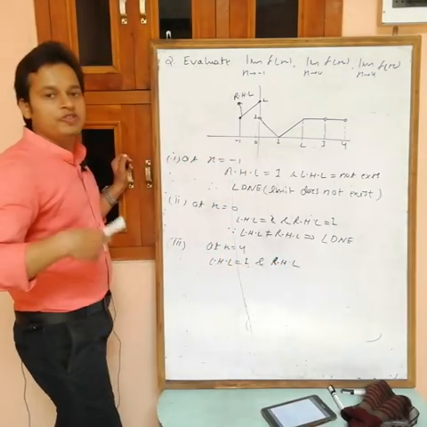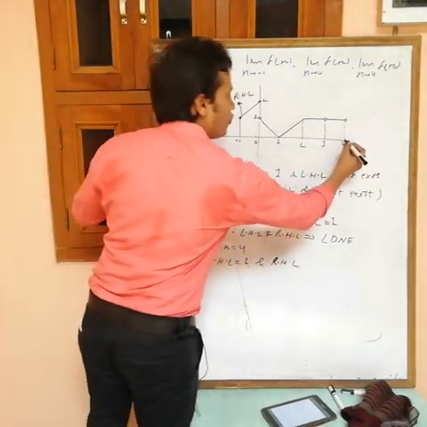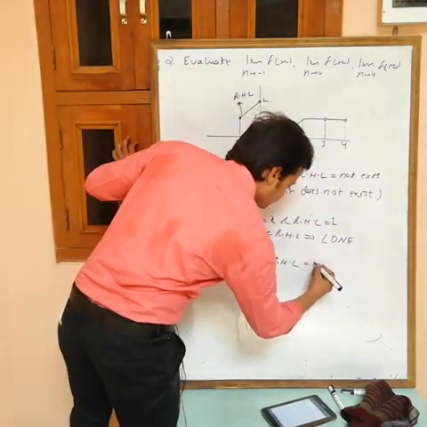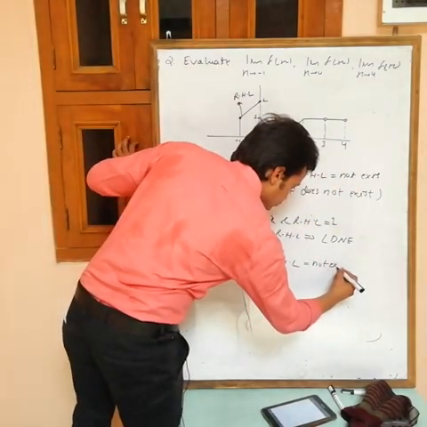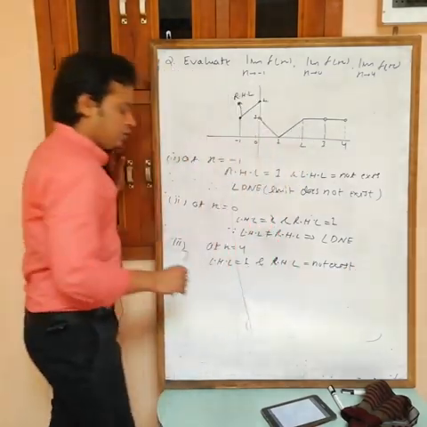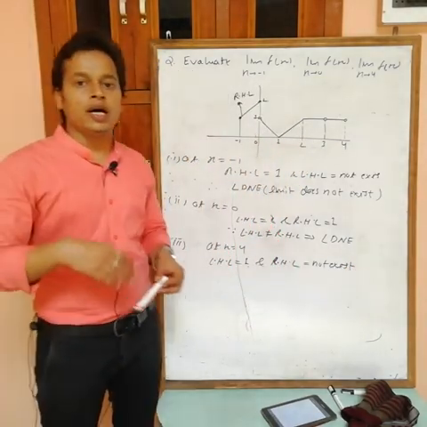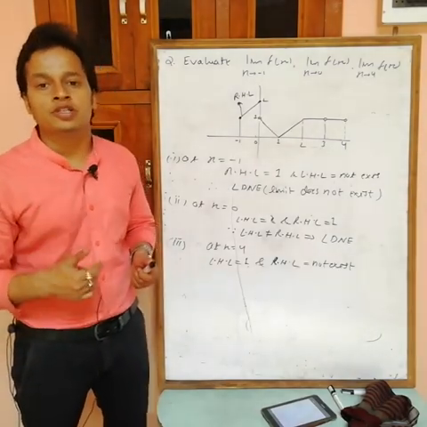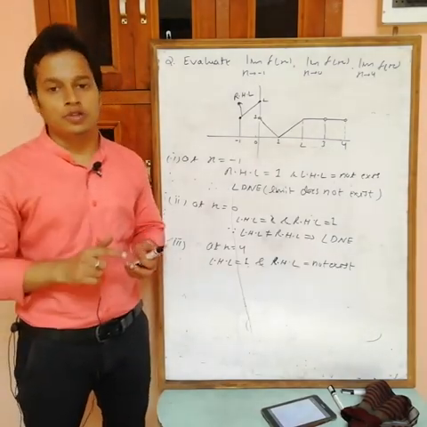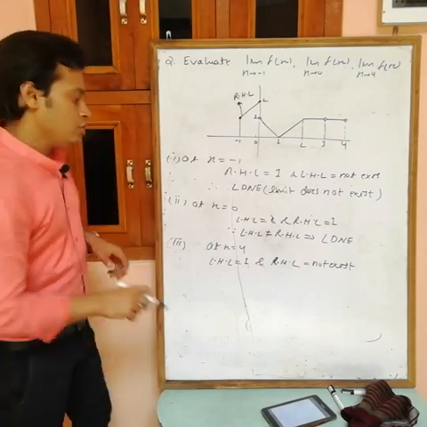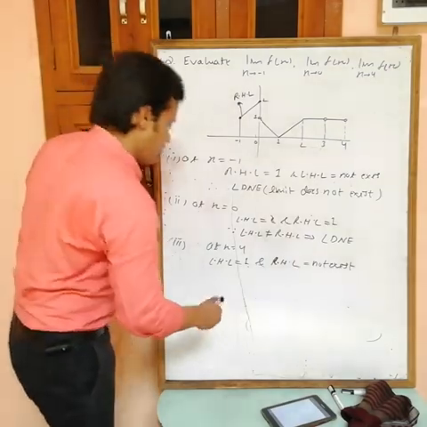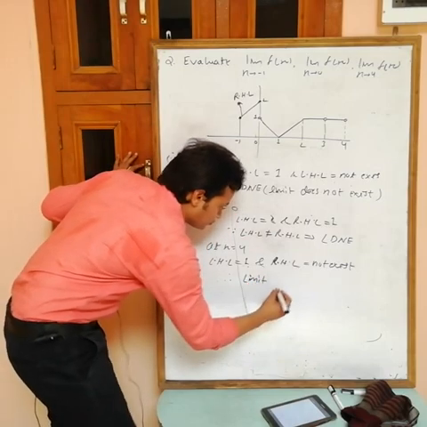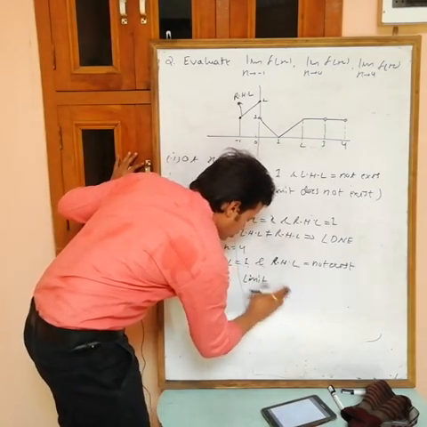RHL is the value of the function at a plus h. It means 4 plus h. Now there is no value. It means it does not exist. If only one limit exists, then also you can say that the limit does not exist, because the limit is said to exist if LHL equals RHL equals finite. Both must exist and both must be the same. So the limit does not exist.